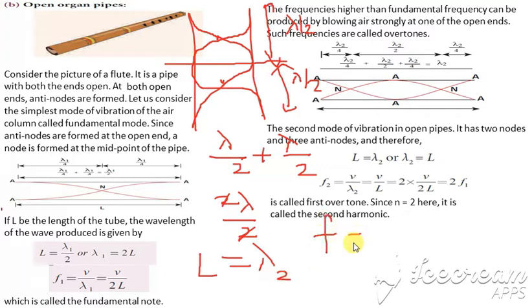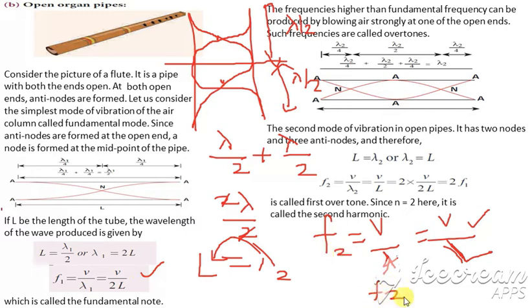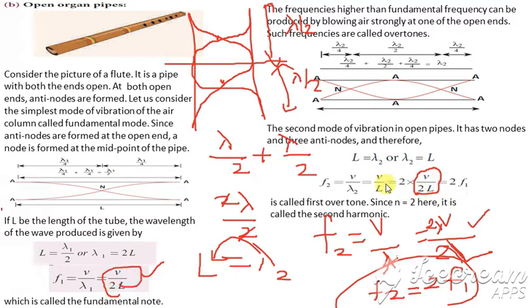And what is the formula for F? F is equal to V divided by lambda. Lambda is equal to L, so F is V divided by L. Comparing this, we write this as F2. So F2 can be found, that is equal to 2 into F1, because if we multiply and divide by 2, V by L can be written as 2 into V by 2L, which is F1. So F2 is equal to 2 into F1. So this is for the second case, clear.